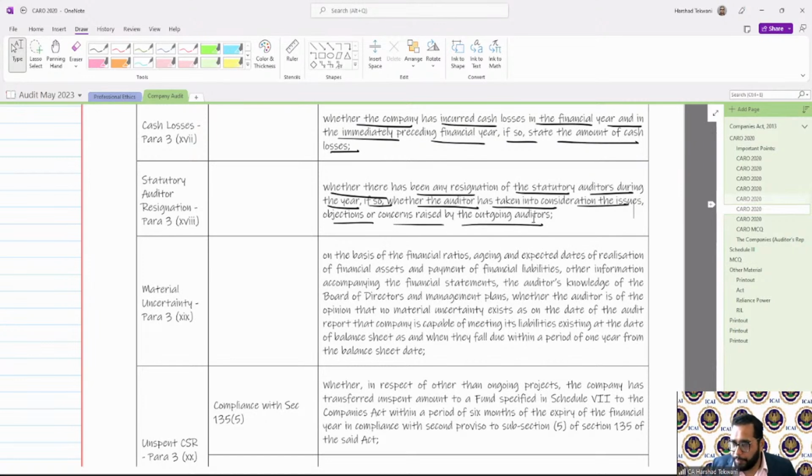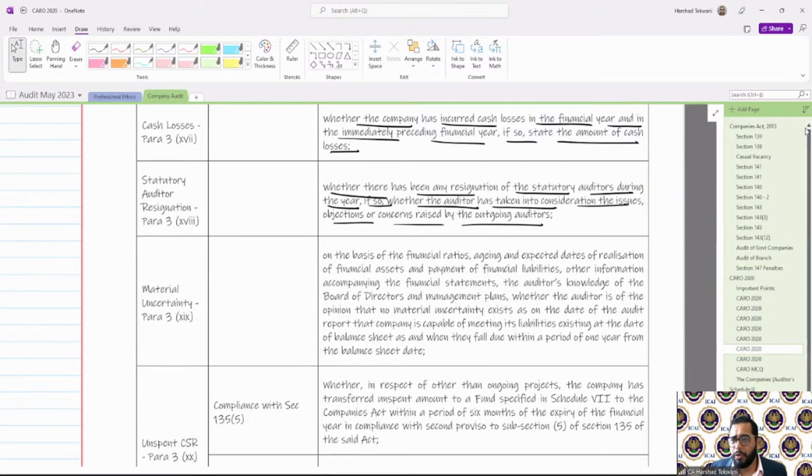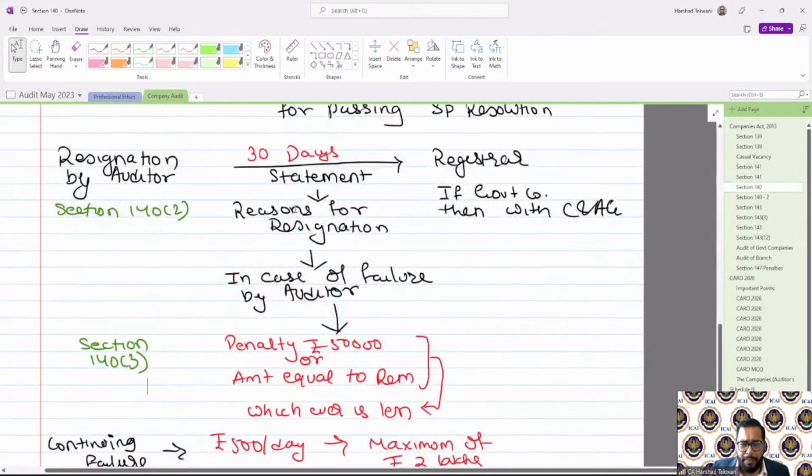Very good question. Now the question is, should consideration of issues be in writing, or should they just have knowledge about it? Is it oral or written? Now see, when an auditor resigns, there are certain formalities that are required to be done, which we discussed when we were discussing removal of the auditor. If I go back and show you that, resignation by the auditor: within 30 days, a reason for resignation is required to be filed.